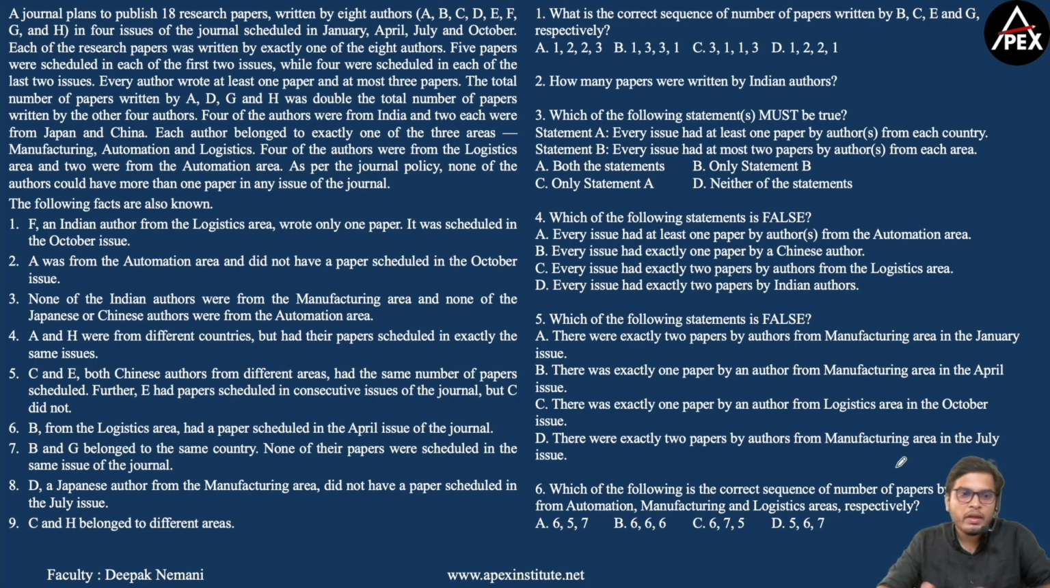And we are given 9 additional statements. If I look at the questions: what is the correct sequence of the number of papers written by B, C, E, and G respectively? So we should be in a position to determine the number of papers written by all these 8 authors. Now, how many papers were written by Indian authors?